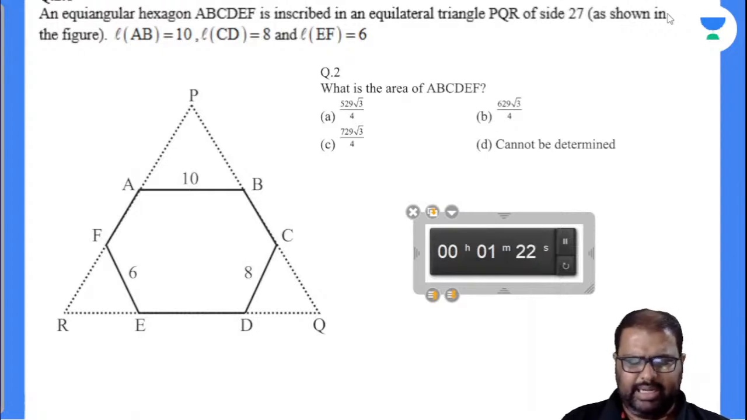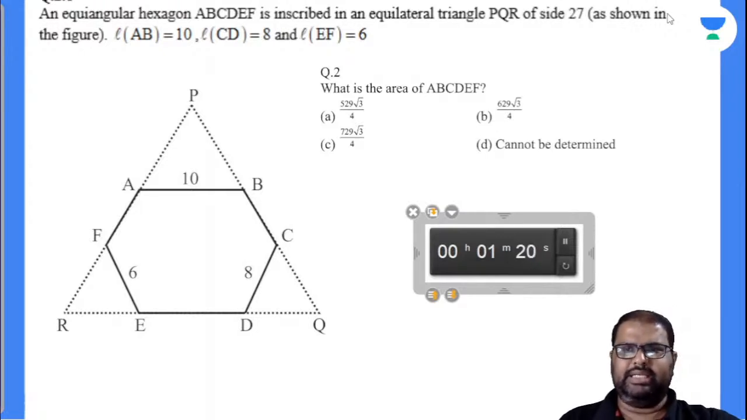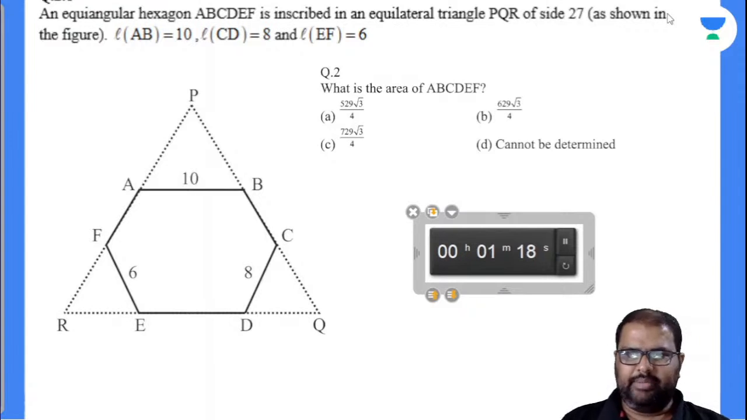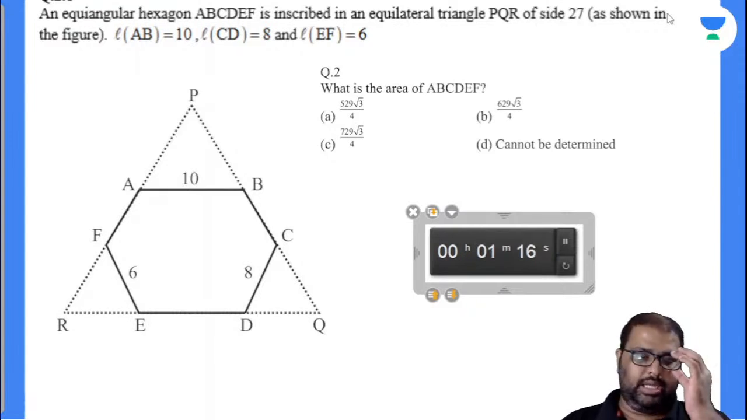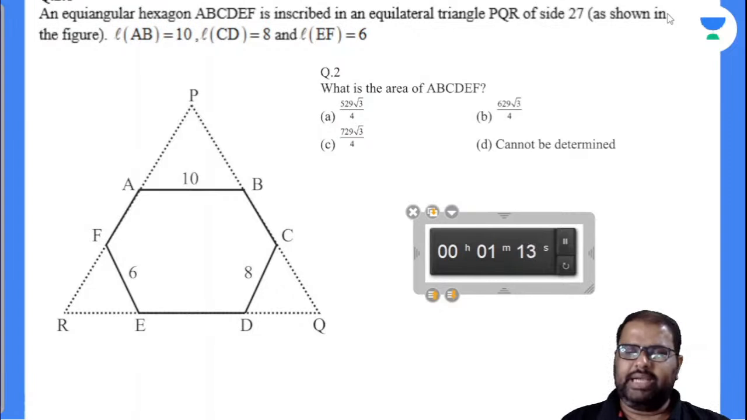The data is the same. Equiangular hexagon ABCDEF is inscribed in an equilateral triangle PQR of side 27 as shown in the figure. AB is 10, CD is 8 and EF is 6. What is the question asked? What is the area of ABCDEF? You are asked to find the area of the hexagon.